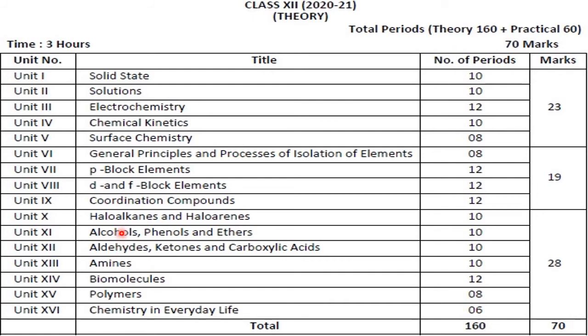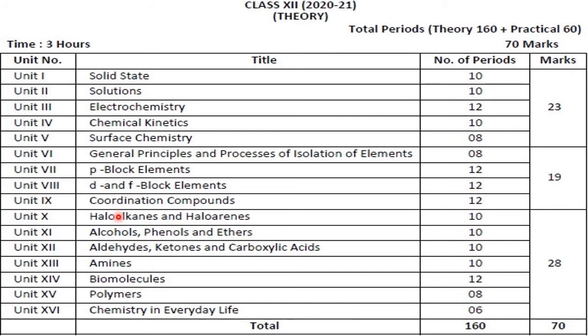Now we start the second part of class 12th, that is haloalkanes and haloarenes. Okay, so removal of one hydrogen from the alkanes by halogen is called haloalkane.